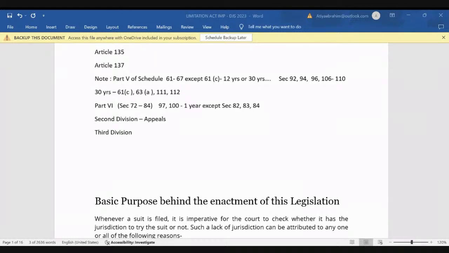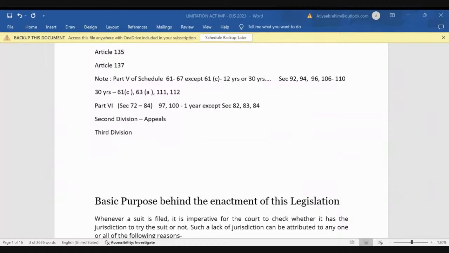It's not that the 1963 act is our first act. No, before this, there was nothing prior to 1859. There was no act before 1859, right? But after that, in 1859, a law came regarding limitation. It was Act 14 of 1859, which was enacted, and it was applicable also to the court regarding limitation. So it was first in the year 1859, and after that it got amended many times, and repealed many times subsequently.